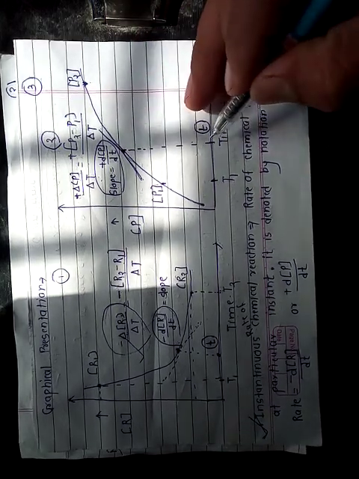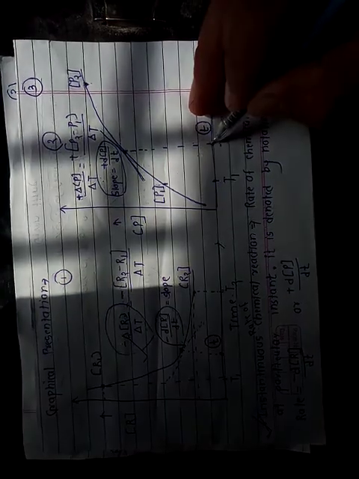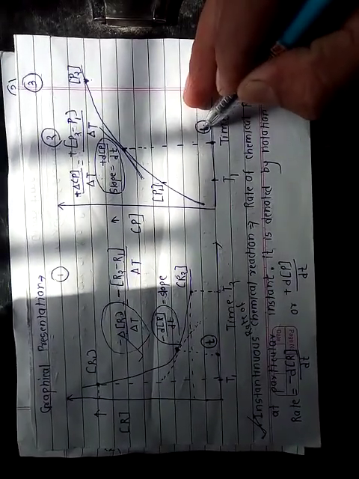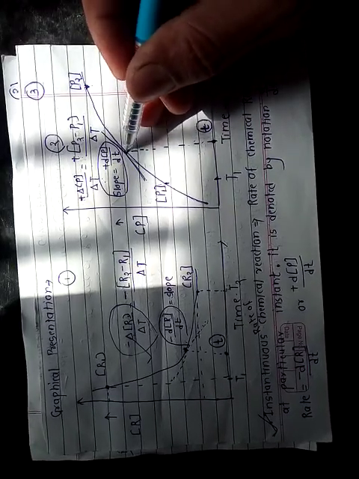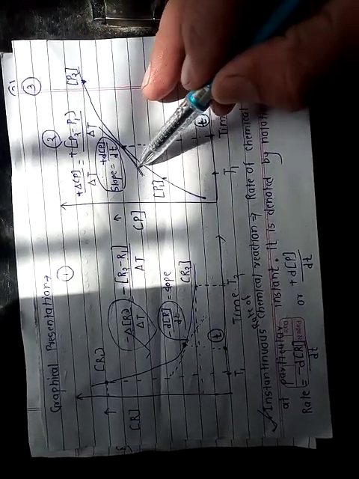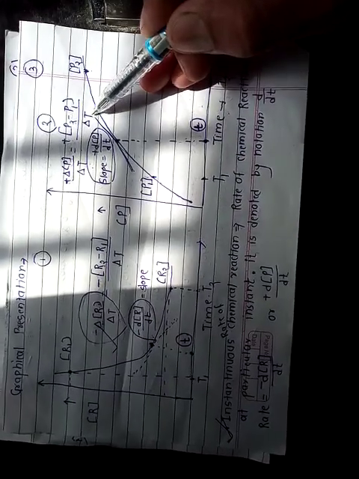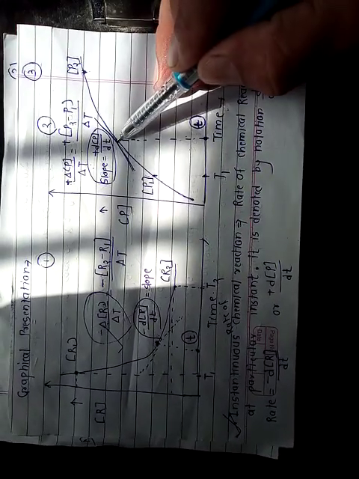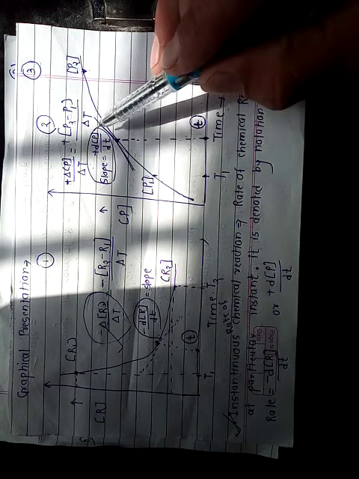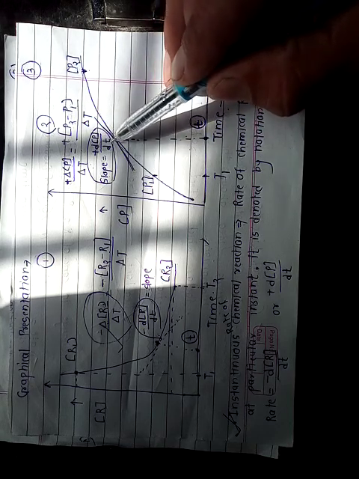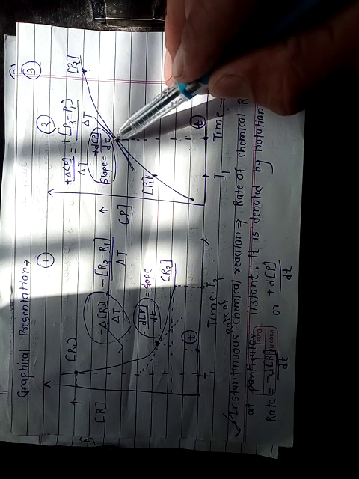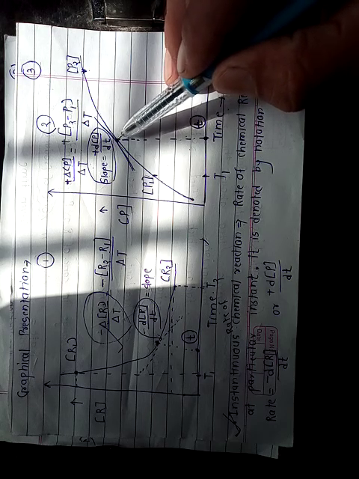If chemists want to know the rate of chemical reaction at a particular instant t, then draw the tangent to that curve at this particular time t. Then the slope of that tangent, that is plus dP upon dt, gives the value of instantaneous rate of chemical reaction in terms of concentration of product.